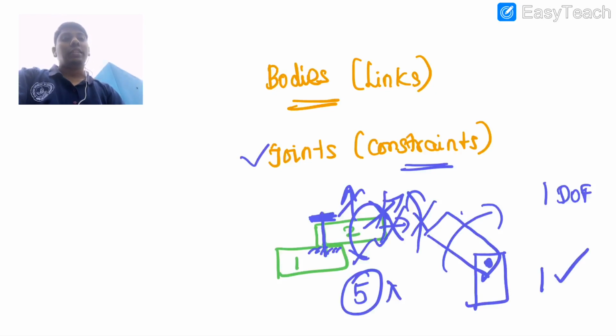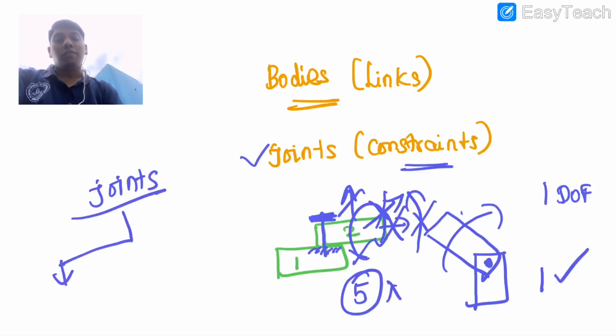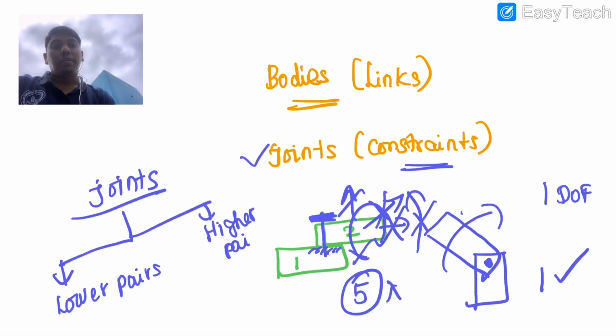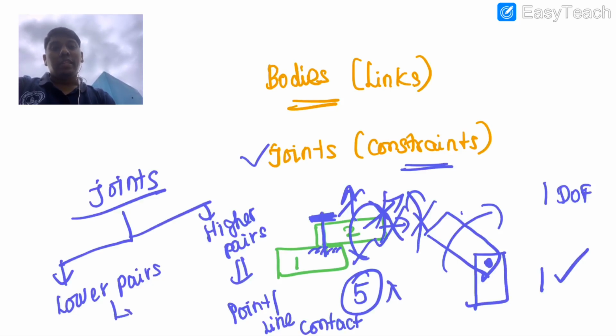Okay, so now you can see in that sense the joints further classify in several ways. The joints, based on the contact region, are called lower pairs or higher pairs. So what does that mean? The name says higher and lower, but don't immediately take it literally. Higher pair means it is a point or line contact. Lower pair means it is an area contact. So the name is not really replicating, right?